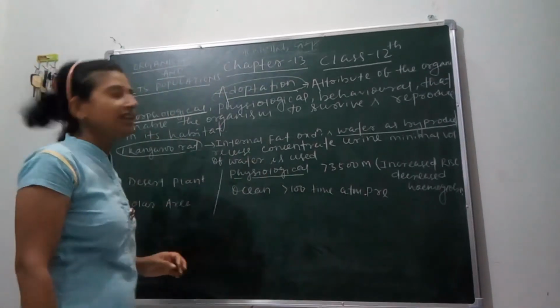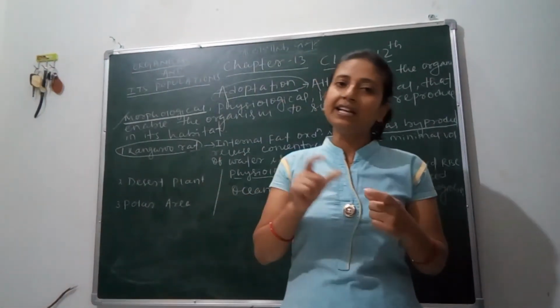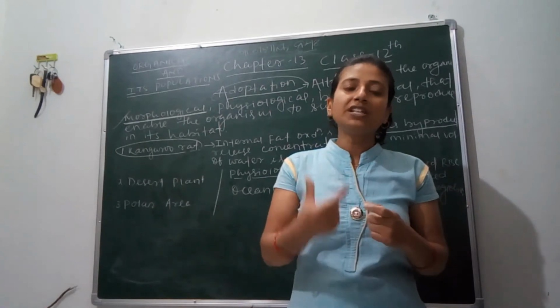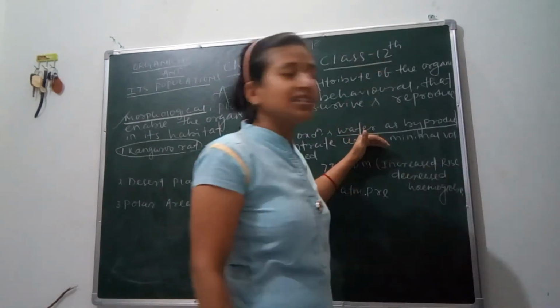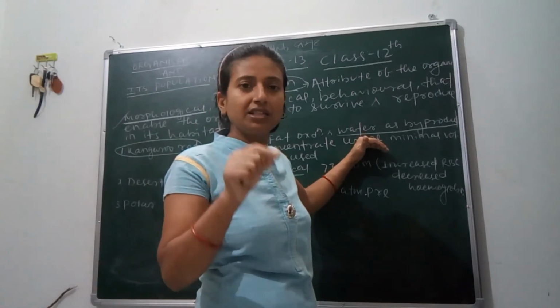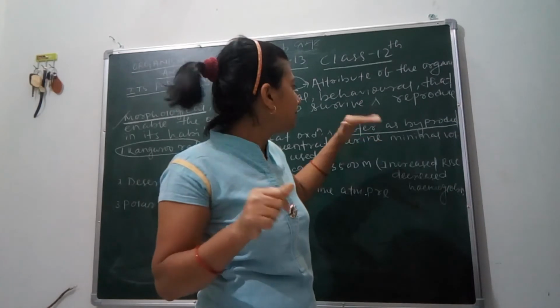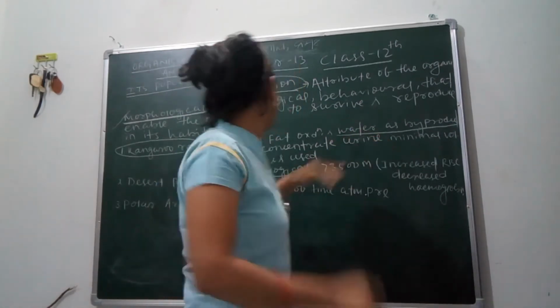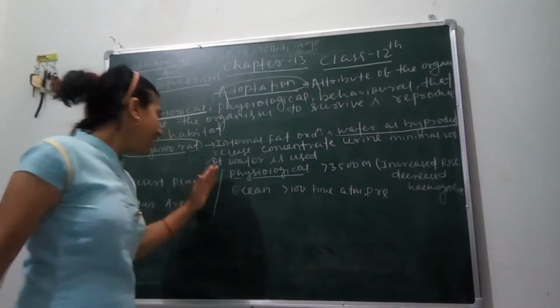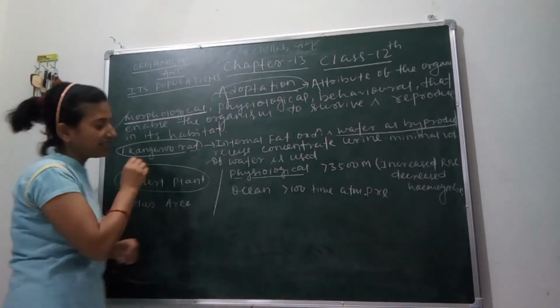And it has another ability to survive in the desert: it can produce more concentrated urine, because if it released more urine then water loss would occur. As we know, in deserts there is scarcity of water, so to minimize the water loss its urine gets concentrated. Clear?